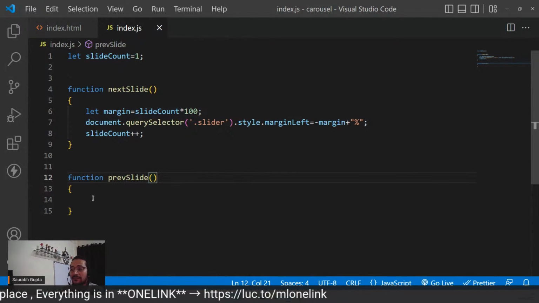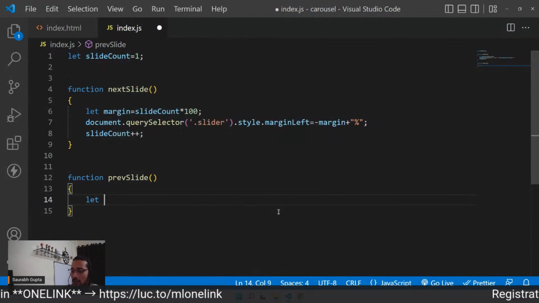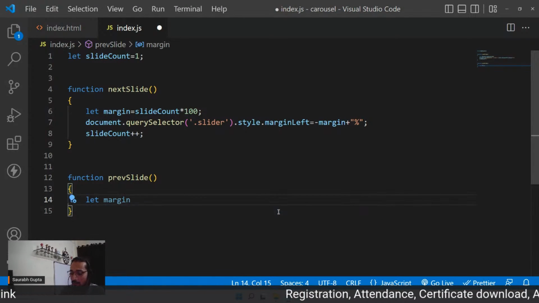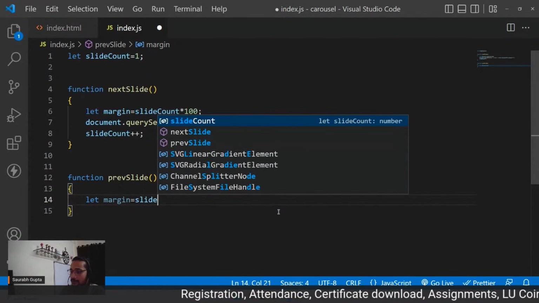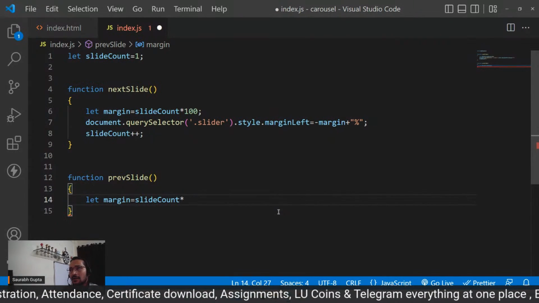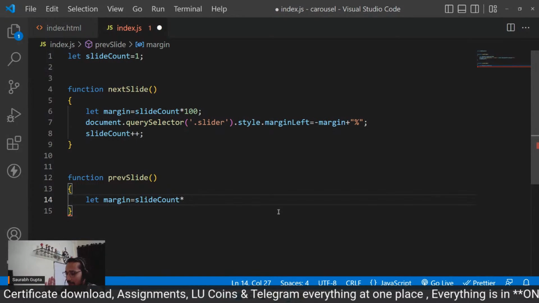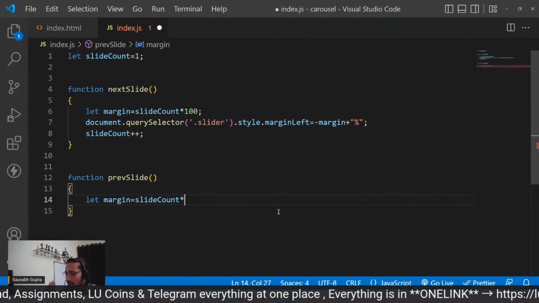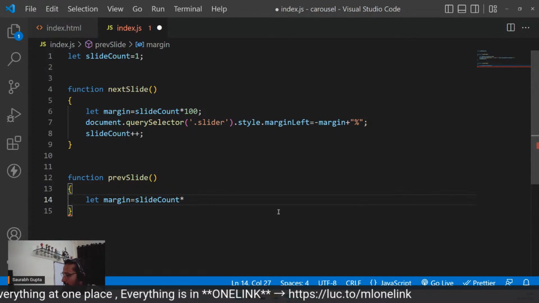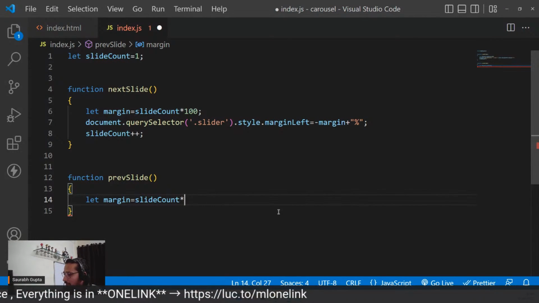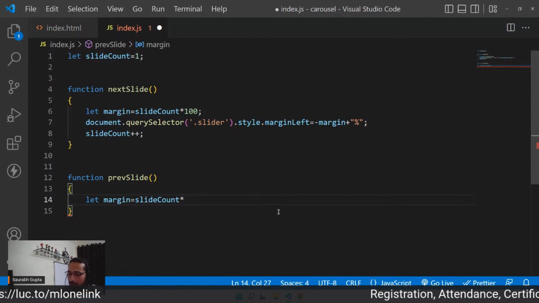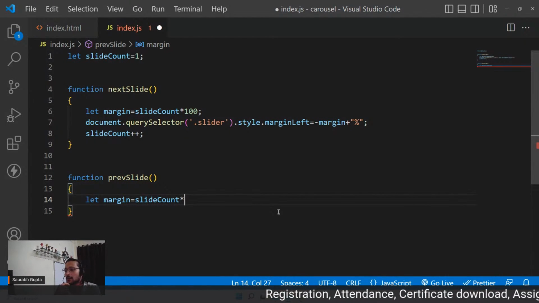Now let's also work for previous, guys. Let's also work for previous. So let, and again, one more margin variable here for now. So margin again and slide count multiplied by 100. Exactly same, right? Whatever is, okay, let me just think. Okay, fine. First of all, let's think. Whatever is slide count, yeah, no. Previous should be wherever we are. If it is minus 200, I have to go back to minus 100. Yes, so previous will not work like that.